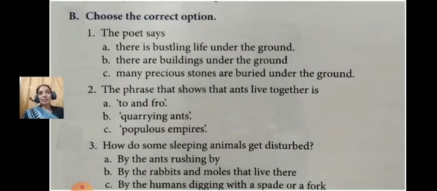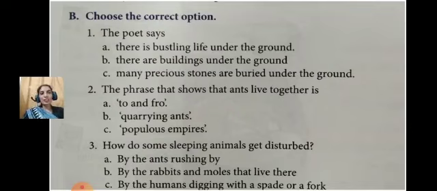Comprehension B, choose the correct option. The poet says, A, there is bustling life under the ground. B, there are buildings under the ground. C, many precious stones are buried under the ground. So, what do you think? What is there? So, option A, there is bustling life under the ground. We have talked about many creatures which are living underground.